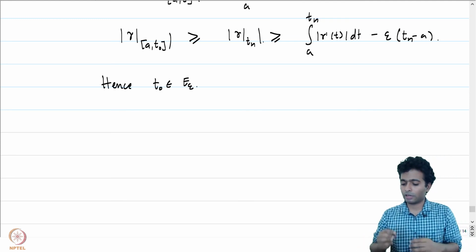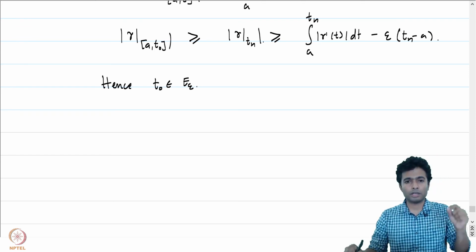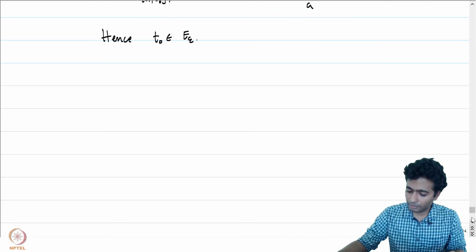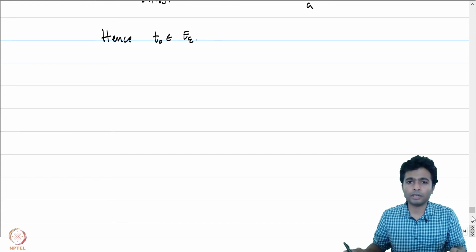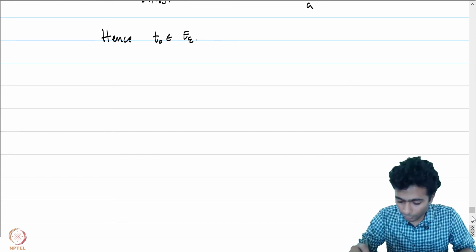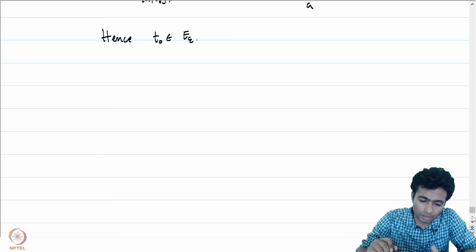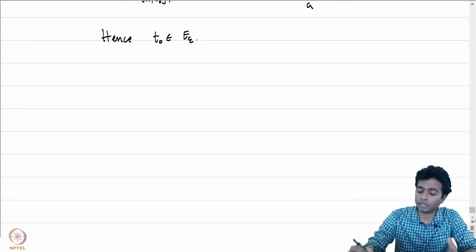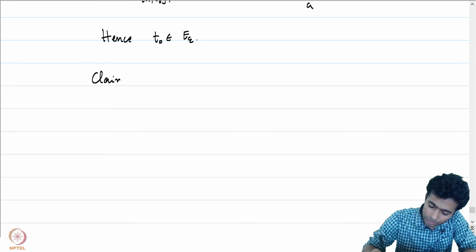The proof of closed is complete because we have just shown that every limit point of E epsilon belongs to E epsilon. The more difficult, not difficult, the more demanding part is the proof of the fact that E epsilon is open. So let's prove that any point of E epsilon is an interior point. So the claim now is to show that E epsilon is open.